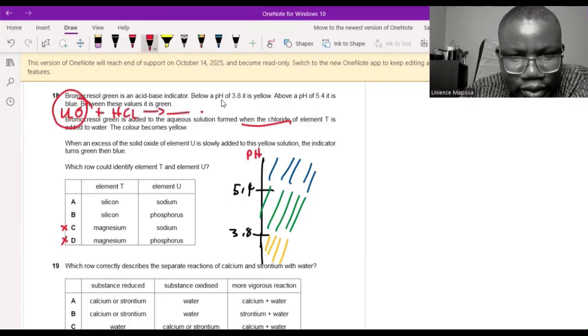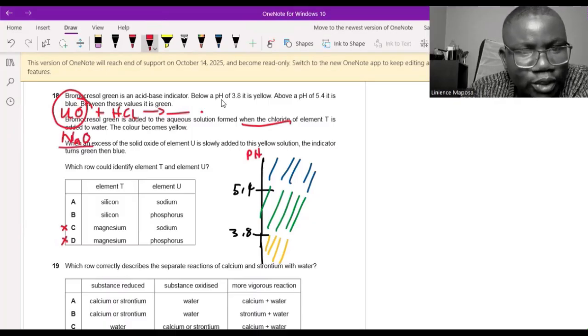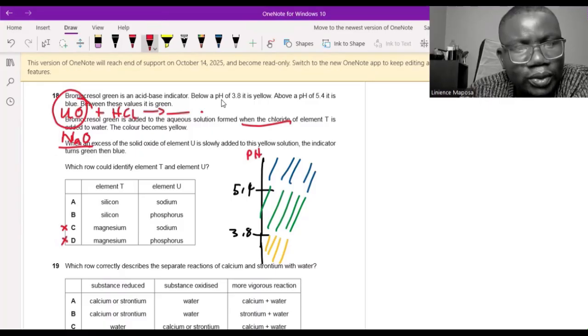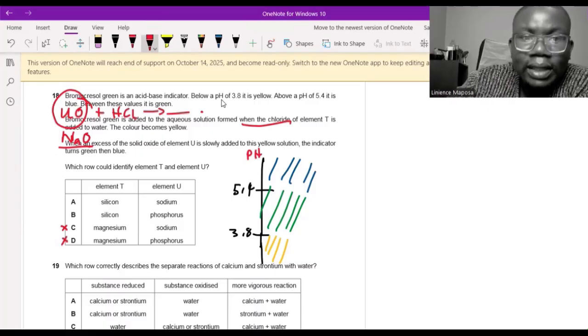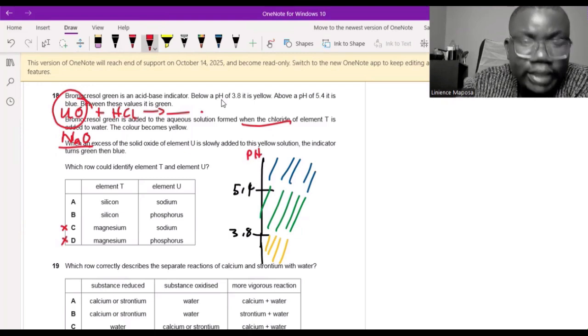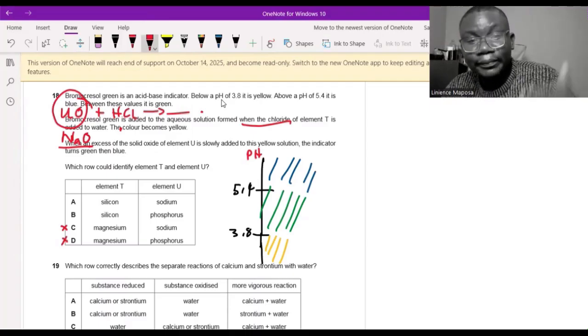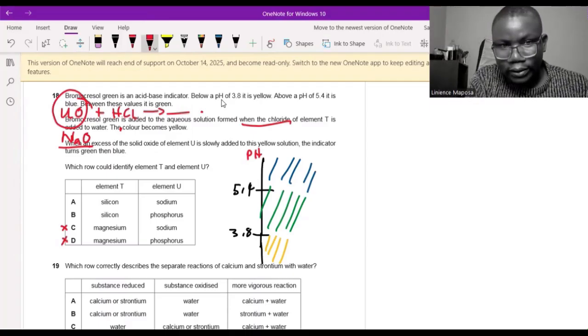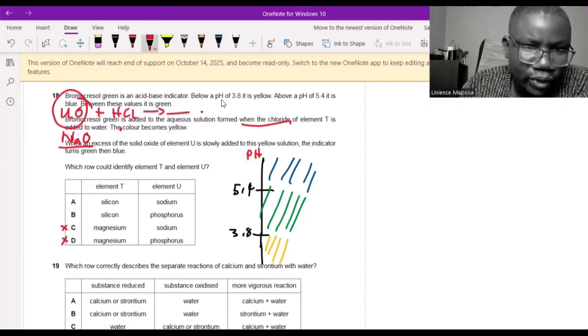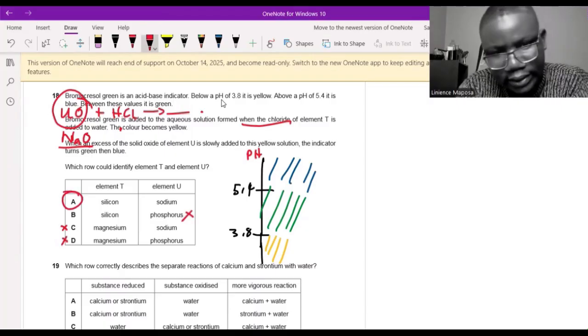Is it phosphorus oxide or is it sodium oxide? I would guess that it's sodium oxide, because it's going to form sodium hydroxide when it reacts with water. Initially, when it reacts with this, you are going to form sodium chloride in water. But above the neutralization point, when all the HCl is gone, you start forming a hydroxide. Because if we had phosphorus oxide, and we react with water, the solution would remain acidic, because phosphorus oxide would form phosphoric acid. So the pH would remain low and the solution would remain yellow. So my answer would therefore be A, because this one will remain acidic.